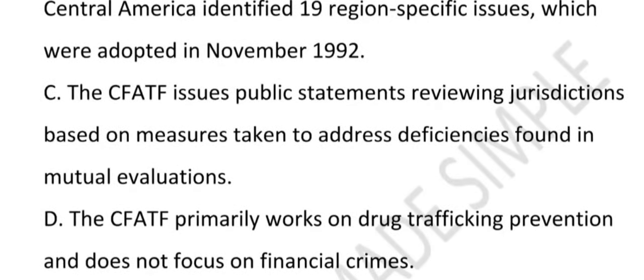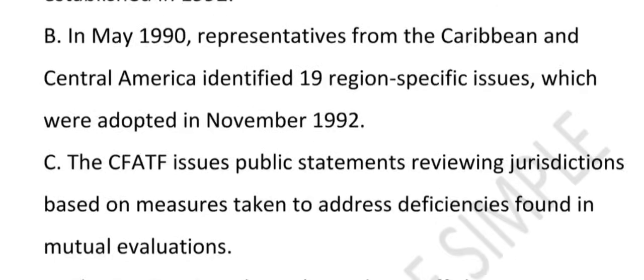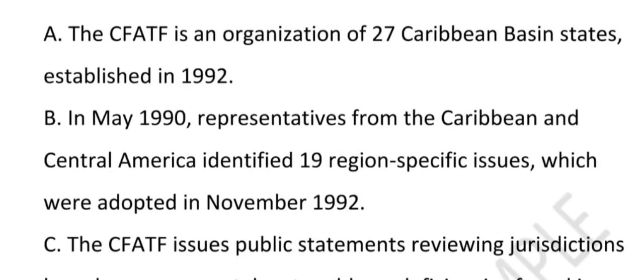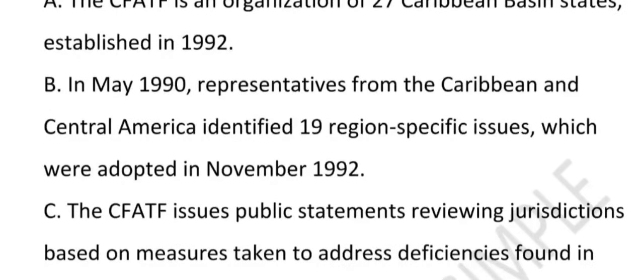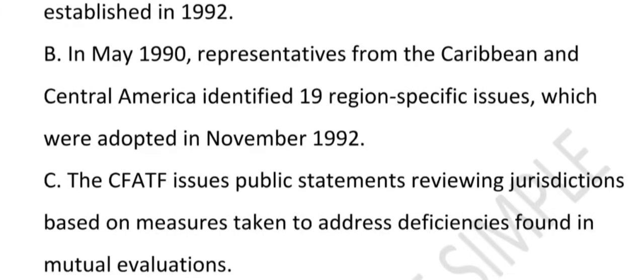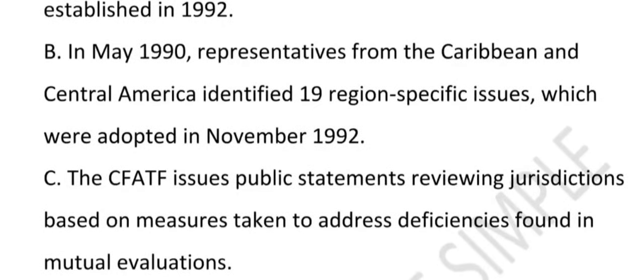So let's see which option is correct regarding it. So let's see the option number A. Option number A is that it is an organization of 27 Caribbean basin state established in 1992. Is it correct? Yes, it is correct. What does this mean? It means CFATF is a group of 27 Caribbean or Central American country working together. It was founded in the year 1992 to fight money laundering and terror financing, like a neighborhood watch group but for financial crime in the Caribbean. What about option B? Option B says in May 1990 representative identified 19 region specific issue adopted in November 1992.